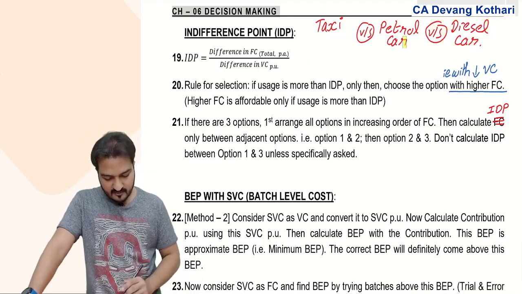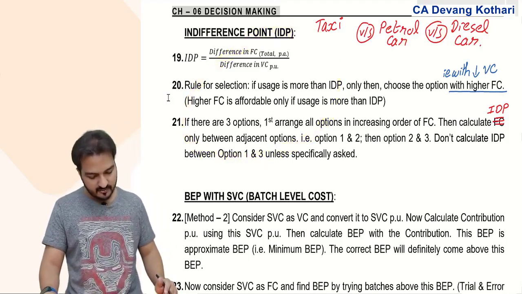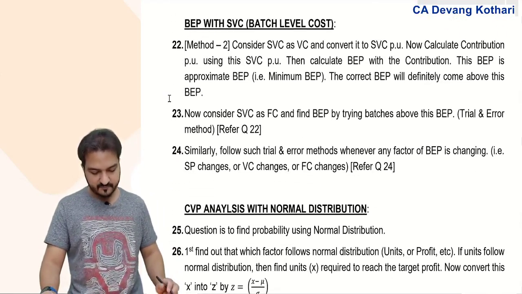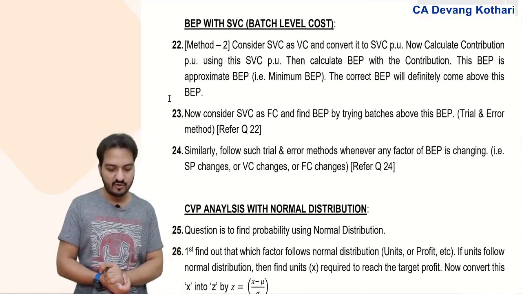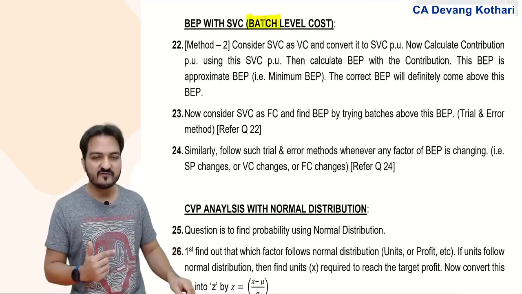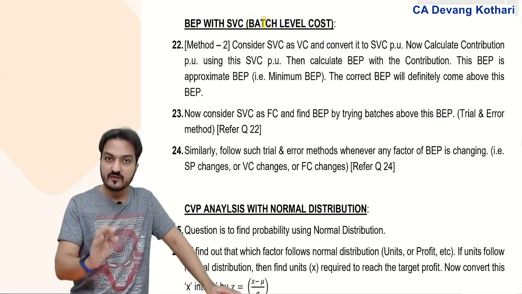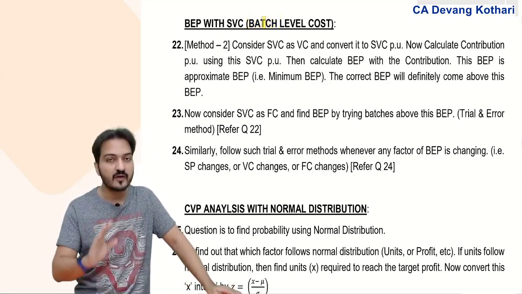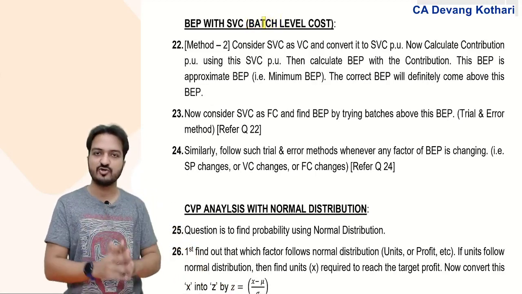Okay. That is regarding all discussions pertaining to indifference point. Further, break-even point with semi-variable cost. Semi-variable cost over here is the one which is a batch level cost. Batch level cost meaning this cost does not increase with increase in every single unit. No, this cost increases with increase in group of units, batch of units.